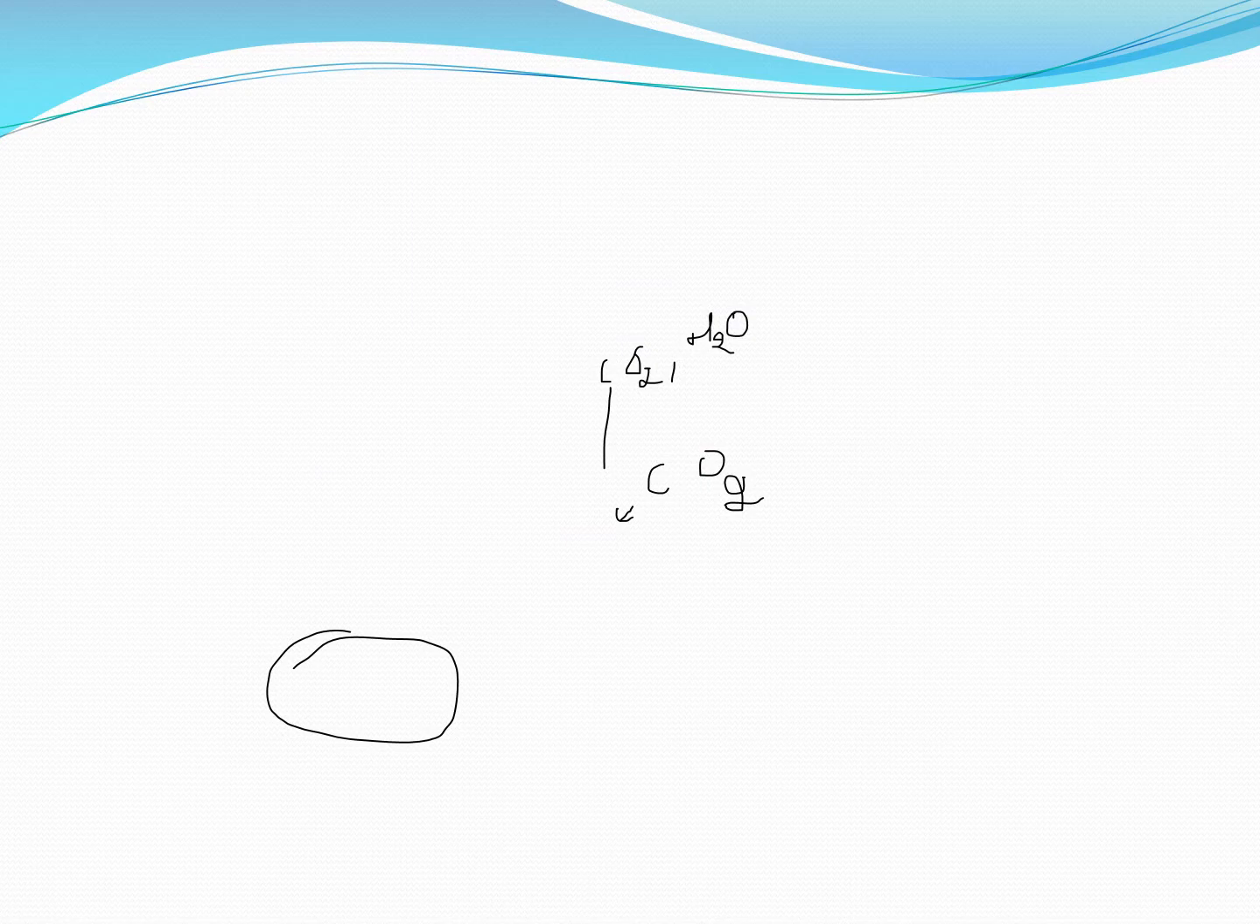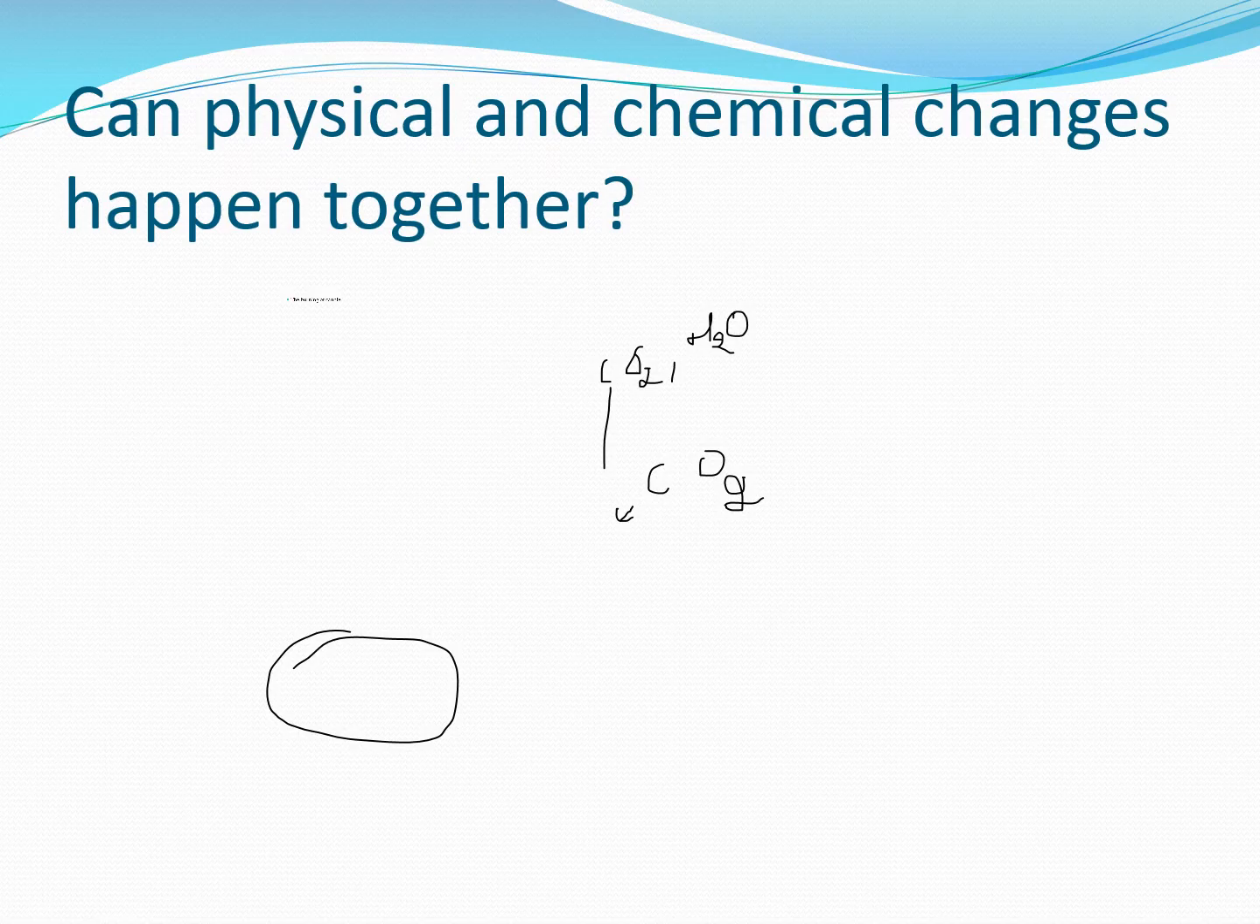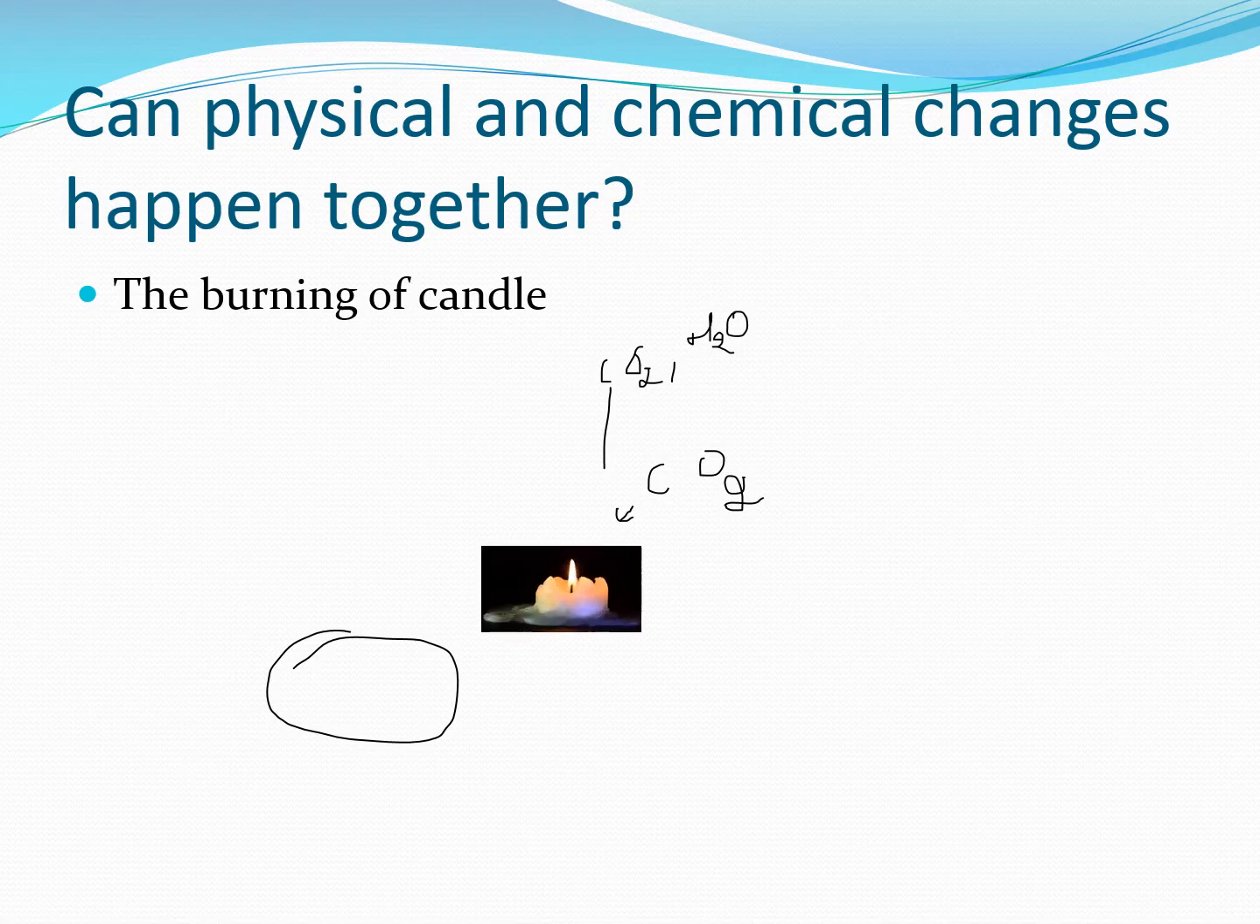The next topic is, can physical and chemical changes happen together? Yes, physical and chemical changes can happen together. A common example is the burning of a candle. And the following changes occur when a candle burns.